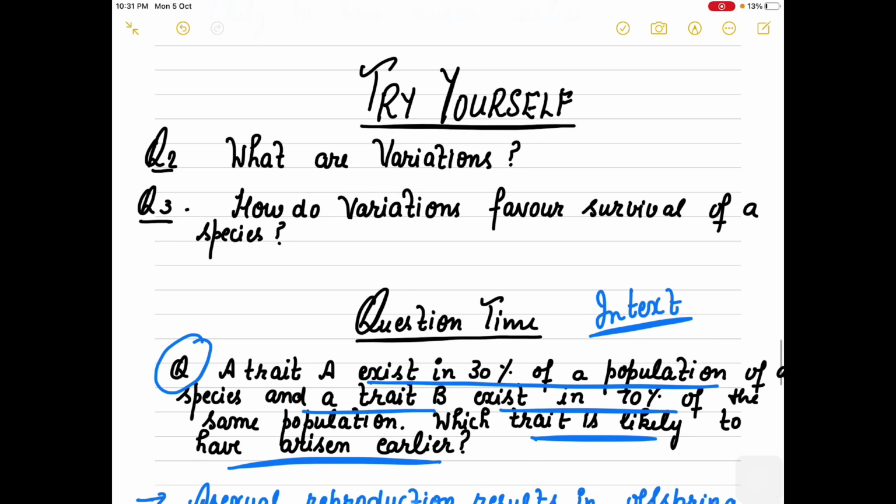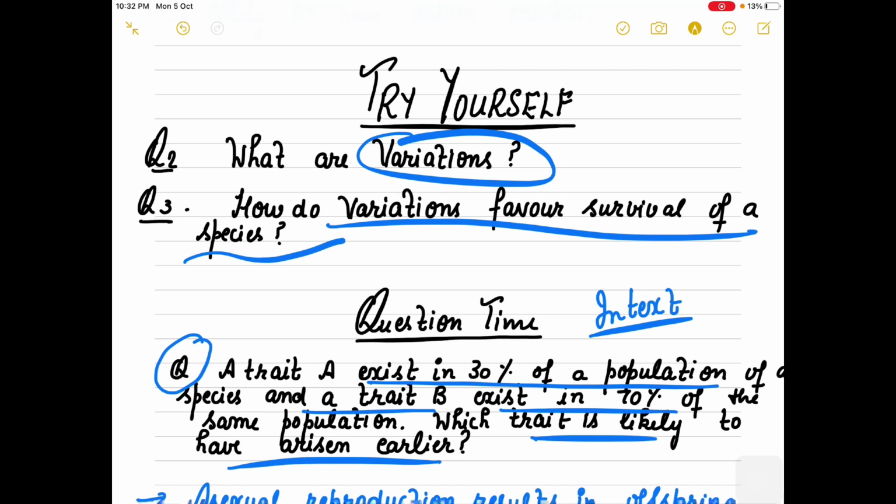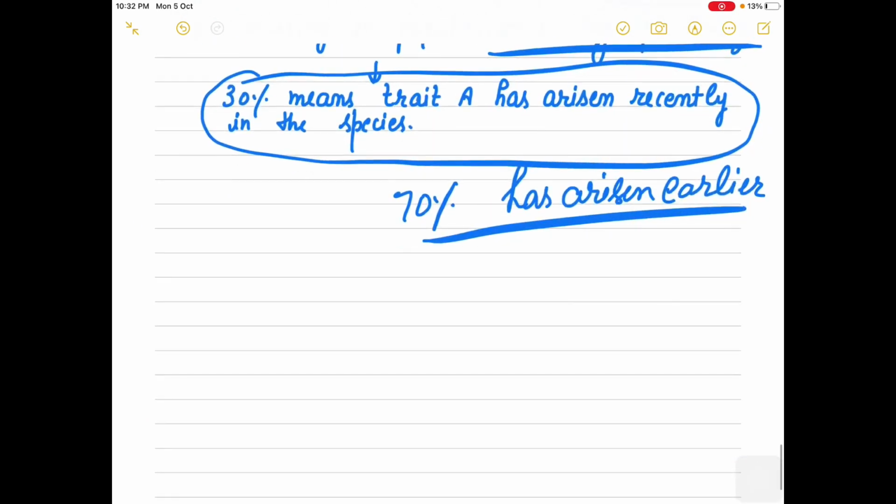And other questions which are asked in examination are: what are variations, which I already explained to you, as well as how do variations favor the survival of the species. So please try these questions with full confidence. These are very easy for you now to write, right?